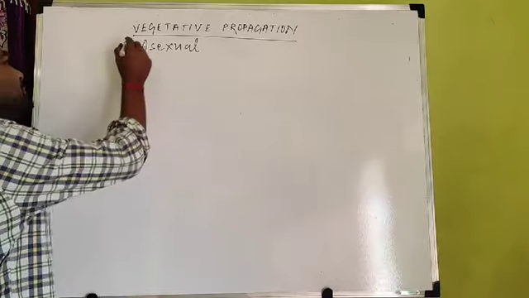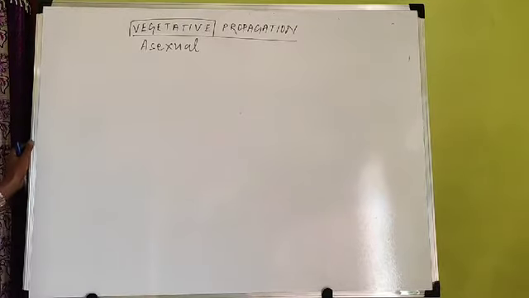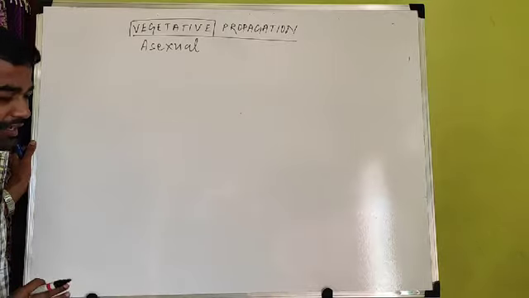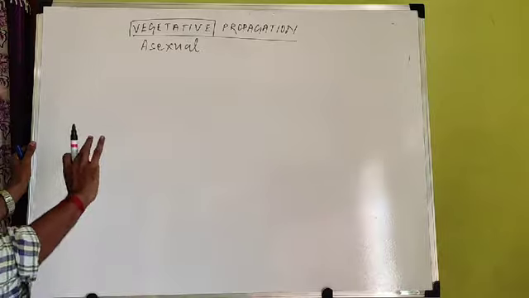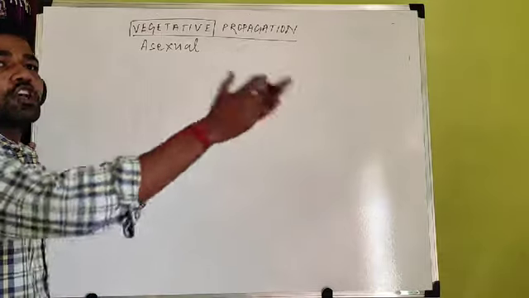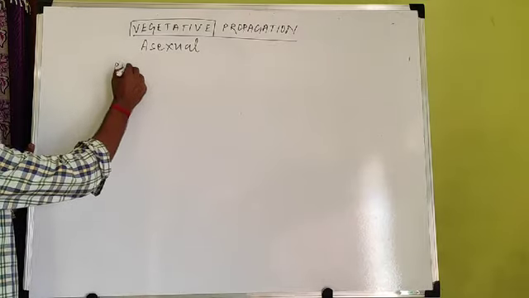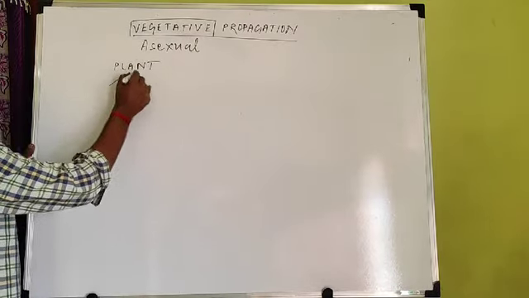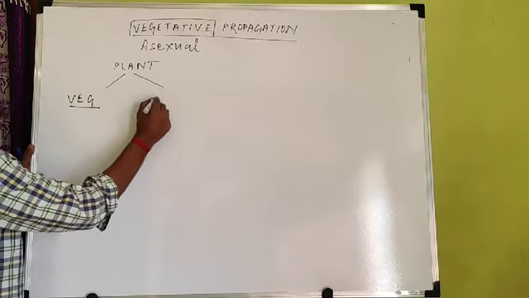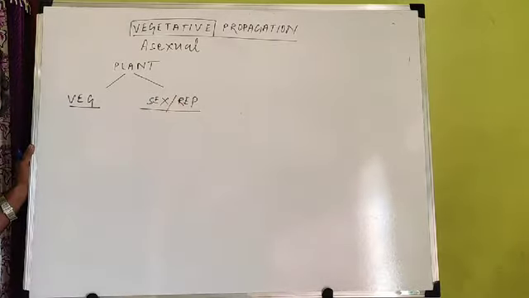And why is the name vegetative propagation given, not another name? Vegetative propagation is used because some vegetative parts are used. Just like in the very first class, we discussed the difference between asexual and sexual. When sex organs are used, that is called sexual reproduction. When other organs are used, that is called asexual. Similarly, in case of plants, two types of organs are there. One is called a vegetative organ, another is called a sex organ or reproductive organ. So two types of organs are there in case of plants.